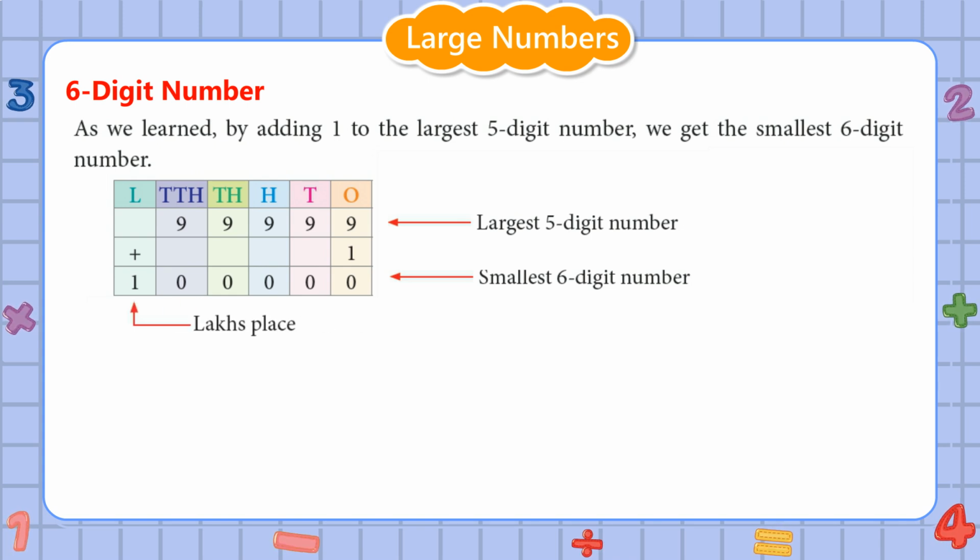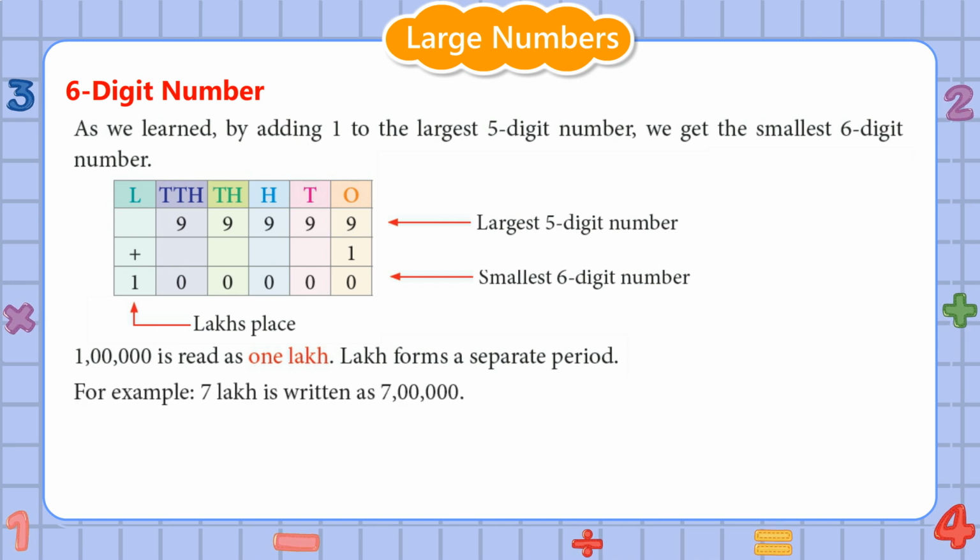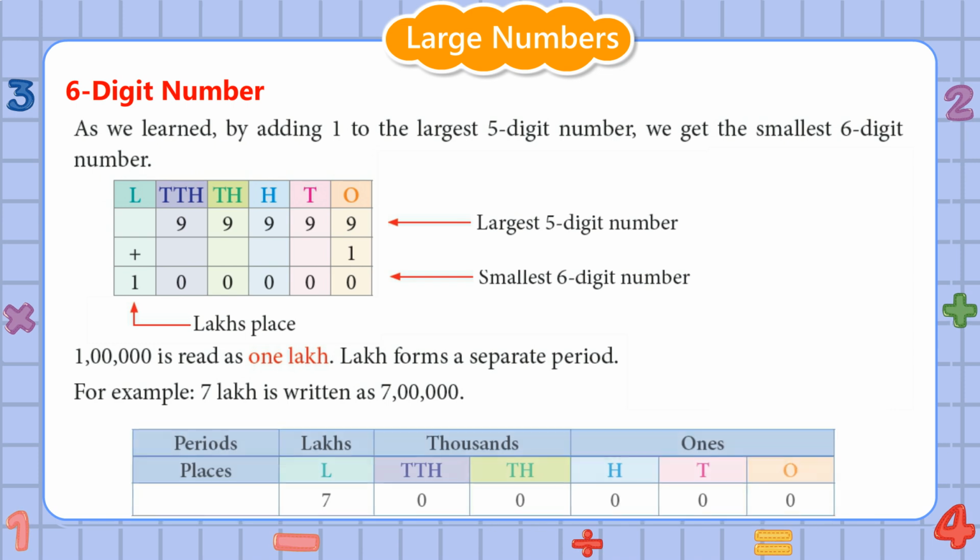Here 1 is at lakhs place. 100000 is read as 1 lakh. Lakh forms a separate period. For example, 7 lakh is written as 700000.